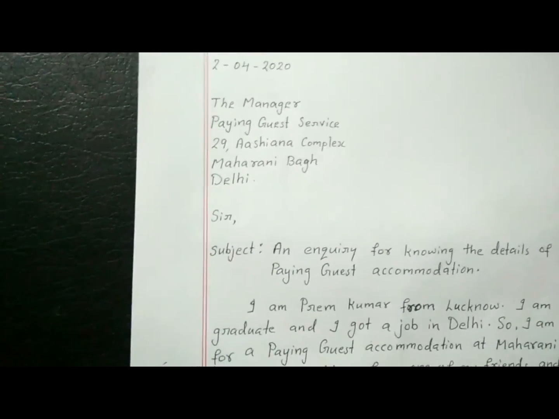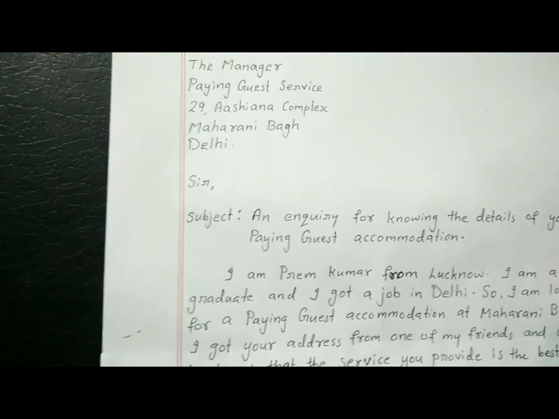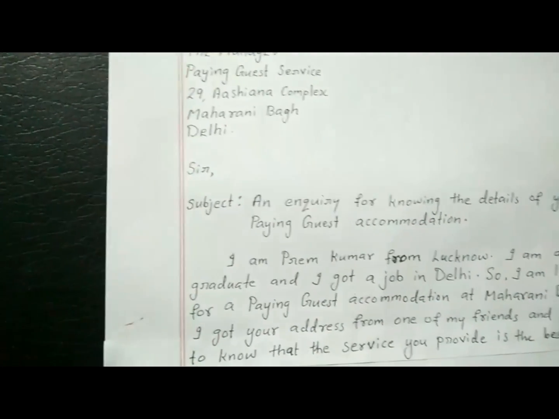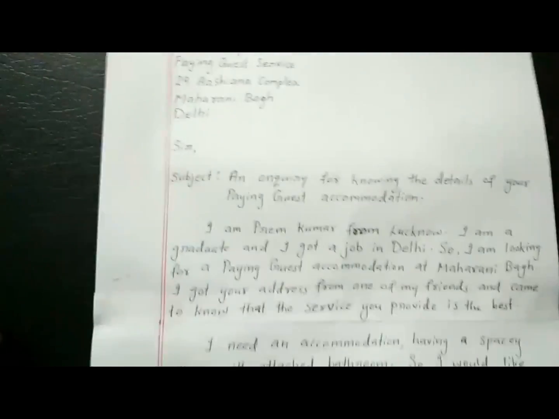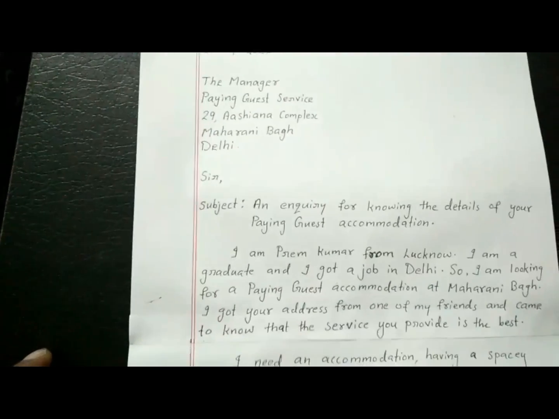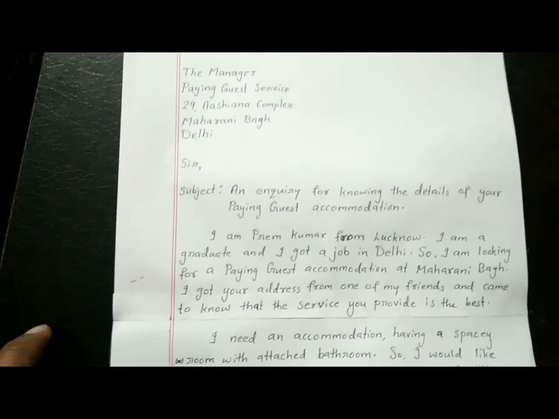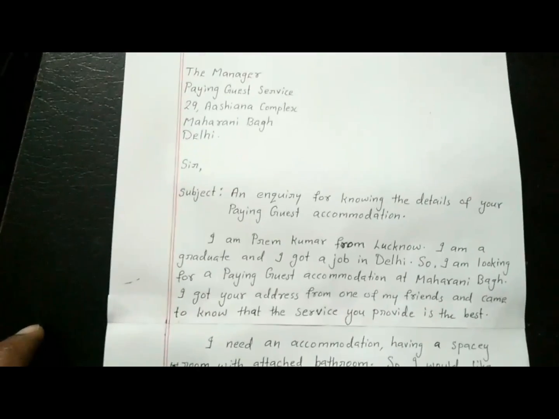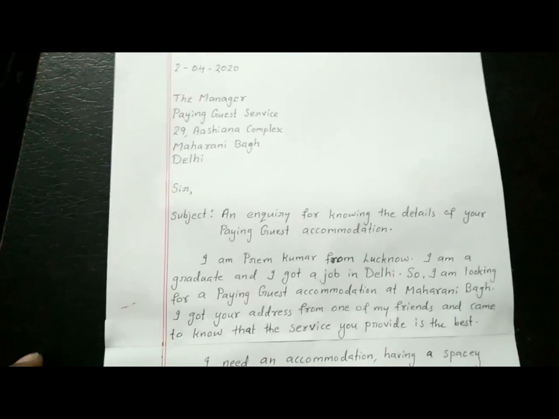After receiver's address, there is salutation, that is sir. After that a comma should be put, and before that notice there is a space. Then again after the salutation there is a space. Then comes subject. So at this point I remind you students, earlier the format was different. Every time there will be updates in the format of letter writing and all. So from last year onwards, this subject comes after the salutation. Before, it used to be before salutation. So now first salutation, then comes the subject.